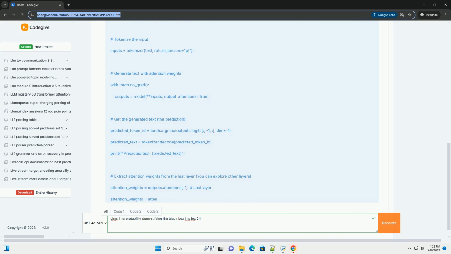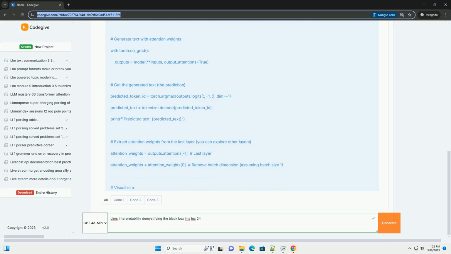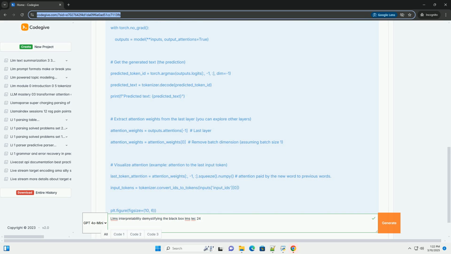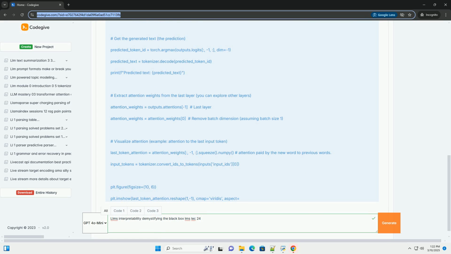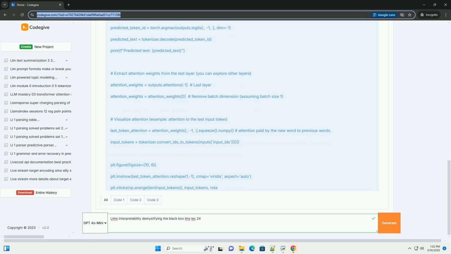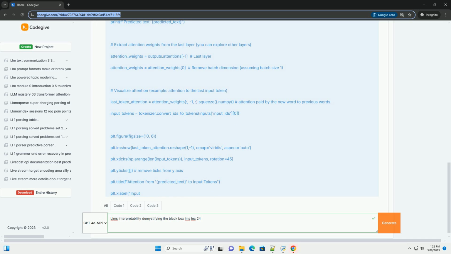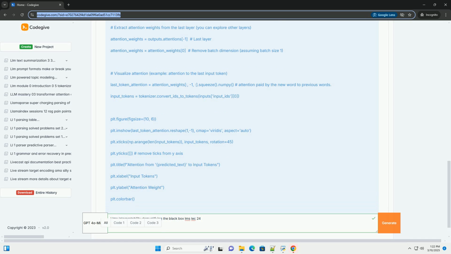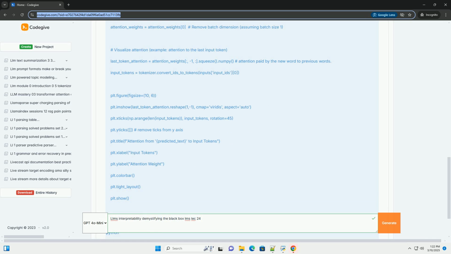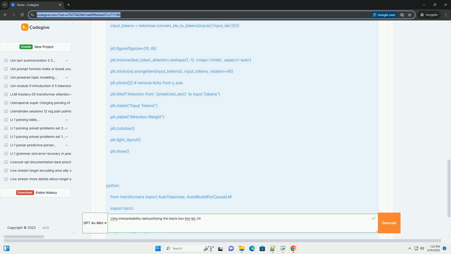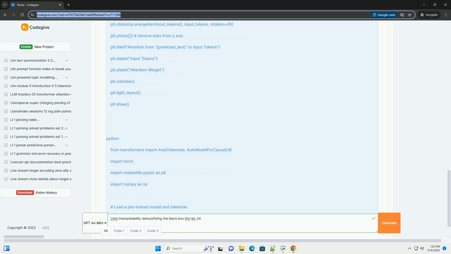Introduction. Large language models, LLMs, like GPT-3, Llama, and others have demonstrated remarkable capabilities in generating text, answering questions, translating languages, and even writing code. However, a major challenge with these models is their lack of interpretability. We can often see what they do, the output, but understanding why they do it, the internal reasoning, remains difficult. This is what leads to the black box perception.